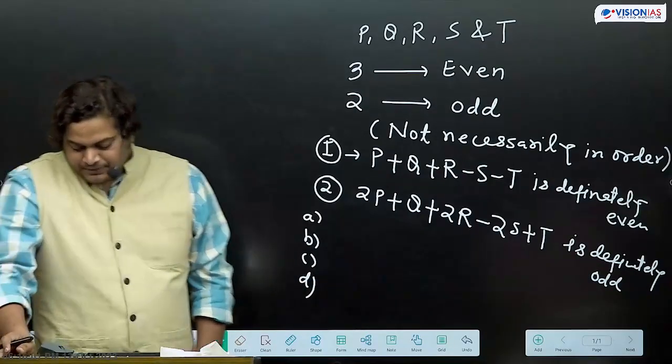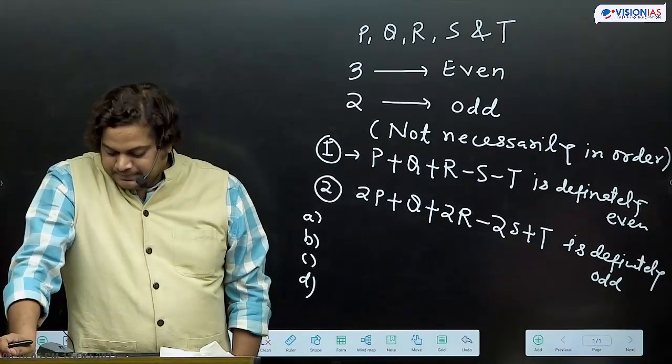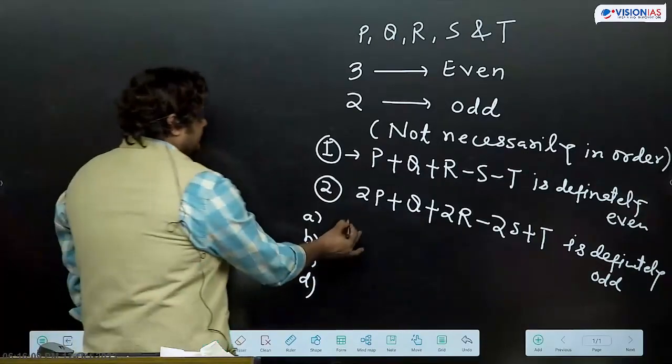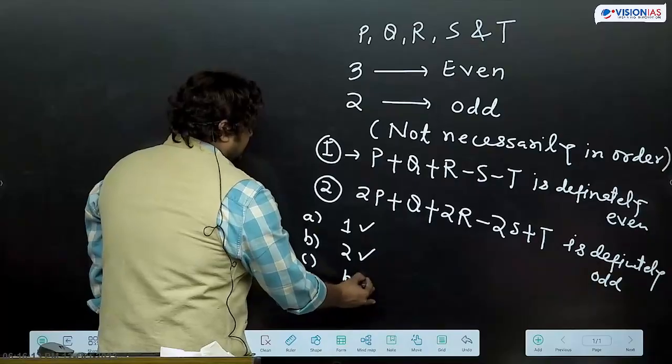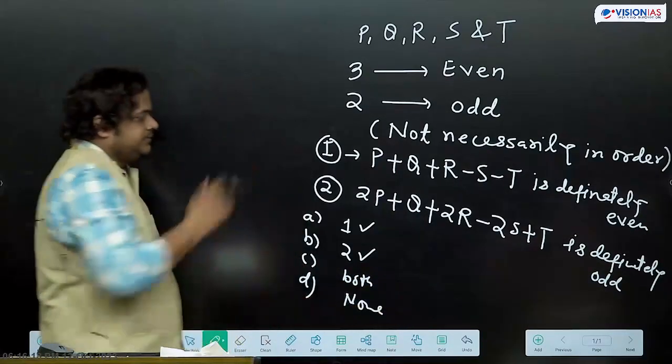And the options are: Statement 1 is correct. Statement 2 is correct. Both are correct. None, that means both are incorrect.